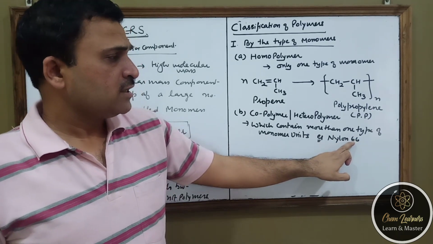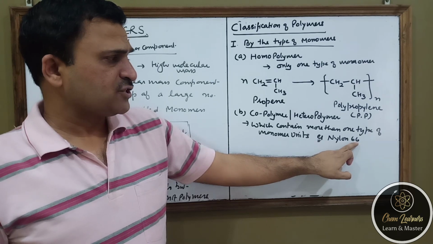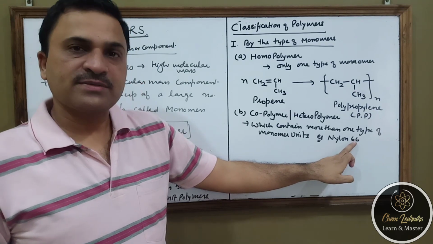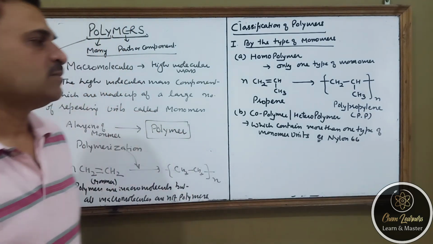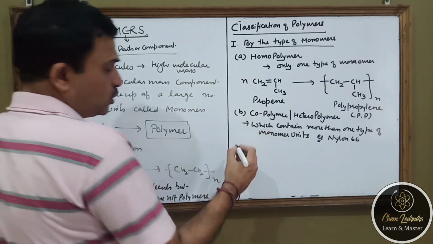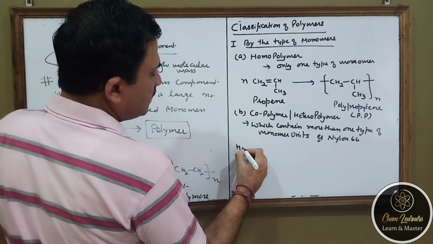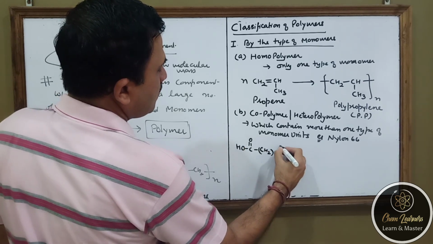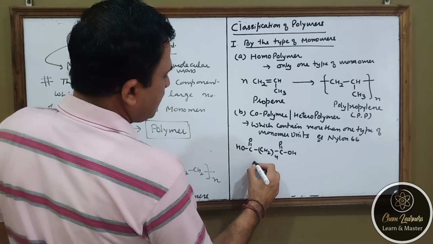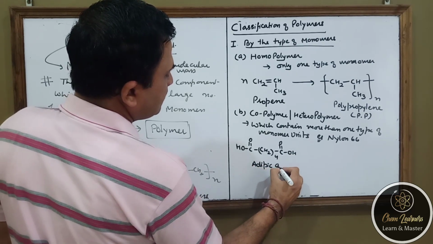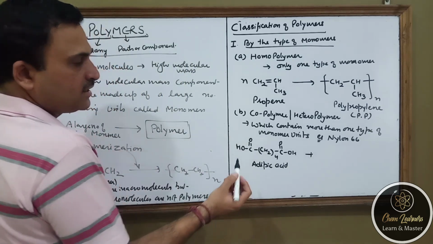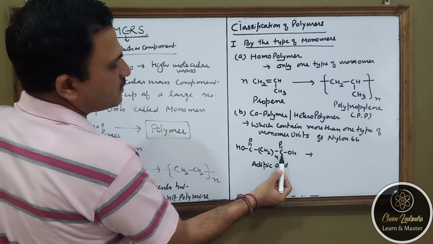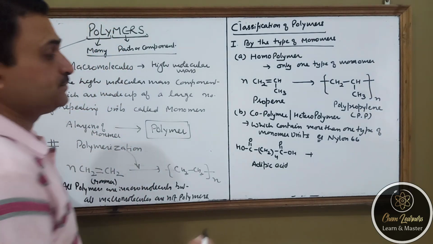6 stands for... Some may say it as 66, but it should be called 6,6 because it is a copolymer with the two types of substances involved having 6 carbon atoms in each. So the monomer units in this are, one is a dicarboxylic acid, and that is known as adipic acid. You can see we are having 6 carbon atoms: 1 carbon atom of the carboxylic, 1 carbon atom of the other carboxylic, and 4 carbon atoms in the chain.